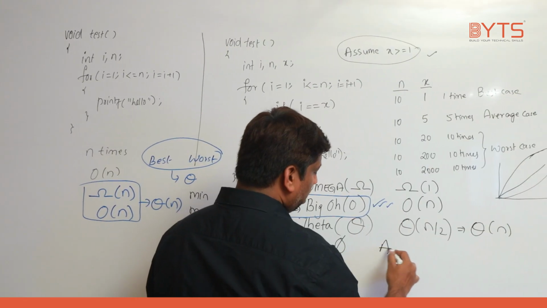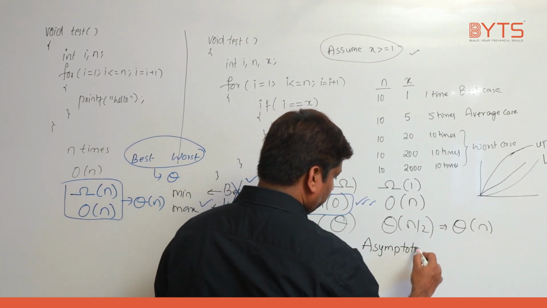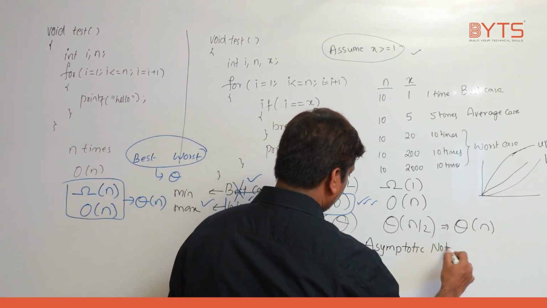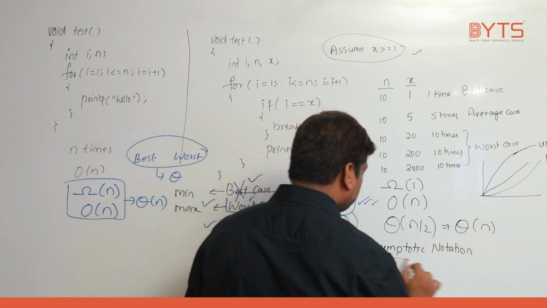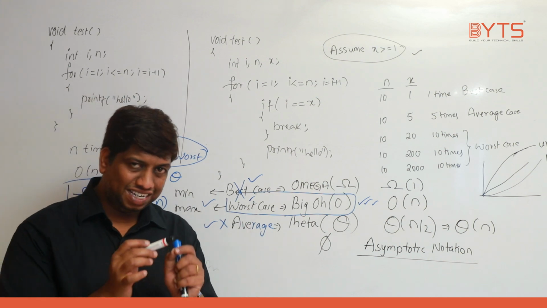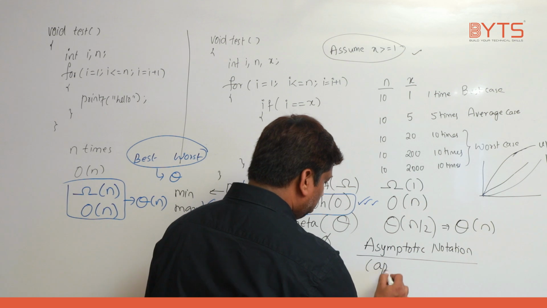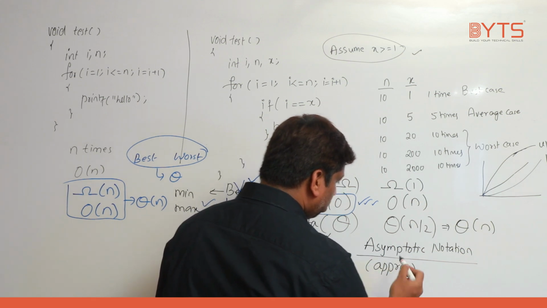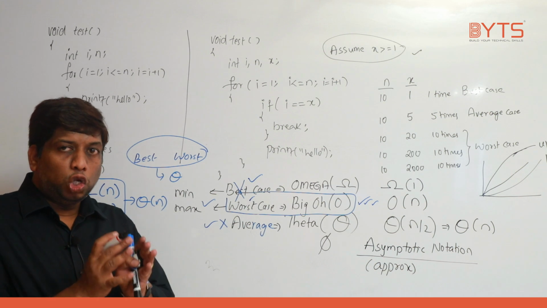So these three notations are called asymptotic notations. What are they called? Asymptotic notations. Okay. What is the meaning of asymptotic? Listen carefully, approximate. Asymptotic meaning is what? Approximate. What is the meaning of approximate? Very important point.